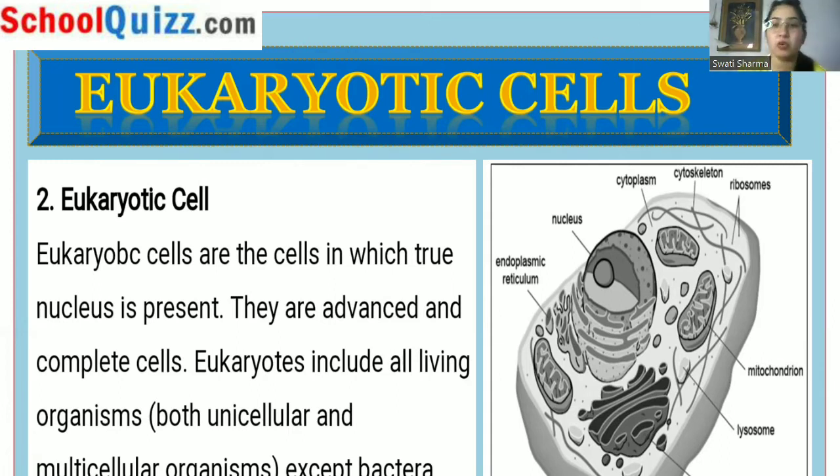So in eukaryotic cells, we have a central nucleus. Then we have mitochondria. Apart from that, lysosome is present in eukaryotic cell. Golgi bodies are present. Endoplasmic reticulum is present inside them. Cytoplasm is there. Cytoskeletal elements are there, and ribosome is present inside the eukaryotic cell. So in total, these all are the compositions of the eukaryotic cells.